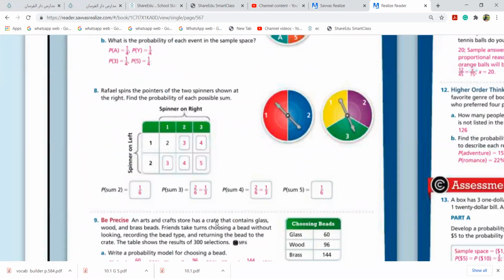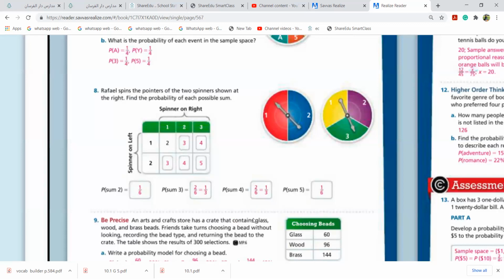An art and craft store has created a crate that contains glass, wood, and brass beads. Friends take turns choosing a bead without looking, recording the bead type, and returning the bead to the crate. The table shows the result of 300 selections. When you add them, you get 300. Now, write a probability for choosing a bead. If you choose a glass bead, it is 60 over.